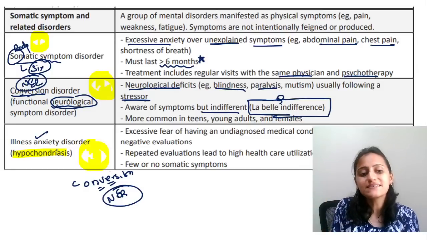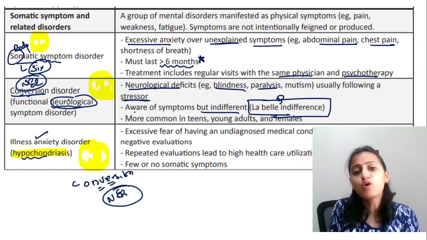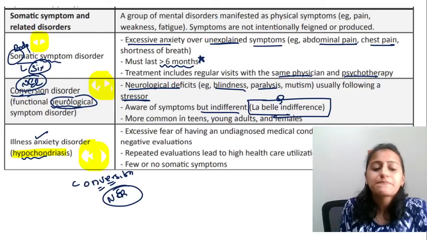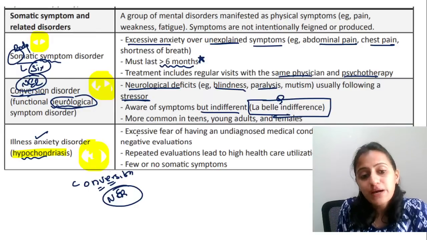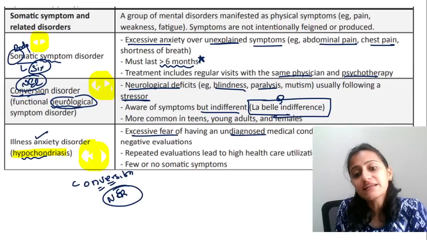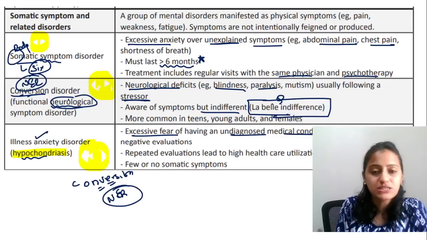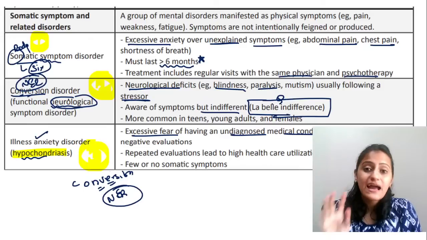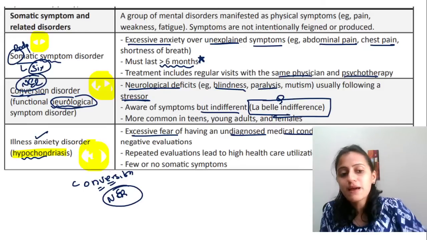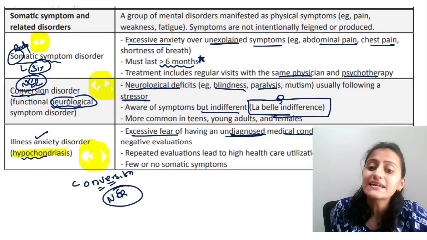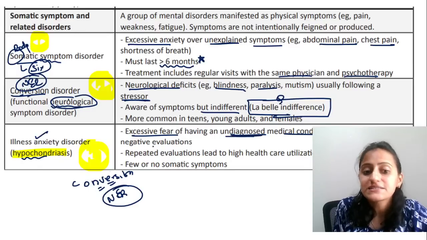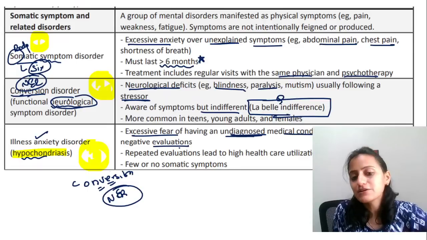Illness anxiety disorder is another name for hypochondriasis, right? What is a hypochondriac? A hypochondriac is a patient who has an excessive fear of having an undiagnosed medical condition, like a patient saying, I have a brain tumor, even when there is nothing, despite repeated negative evaluations.